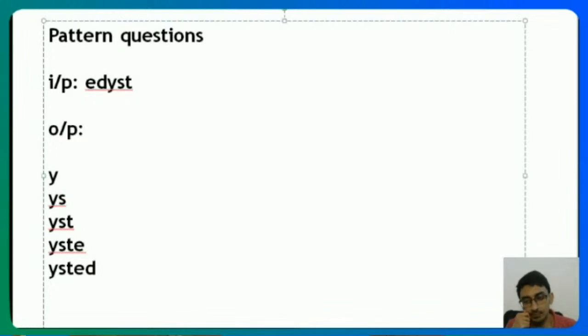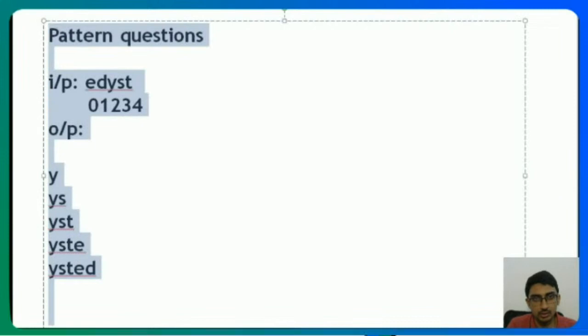Okay. How can we solve this? There are multiple ways, right? One of the ways you can think of it is, let's say I assign the indexes over here. So it's 0, 1, 2, 3, 4, right? These are the indexes.